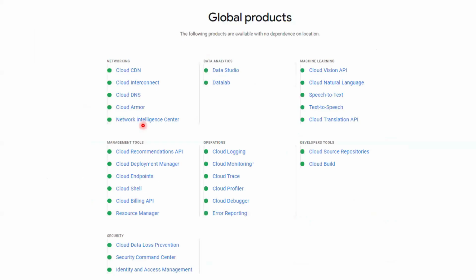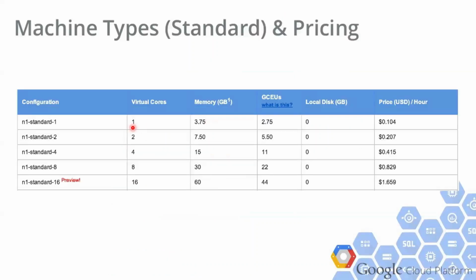Next one, machine types. These are the machine types. N1 standard 1: one core CPU and 3.75 GB memory. N1 standard 2: two virtual core CPUs and 7.5 GB memory. N1 standard 4: four core CPUs, 15 GB memory. N1 standard 8: eight core CPUs, 30 GB memory. N1 standard 16: 16 core CPUs and 60 GB memory, right? So these are the machine types.